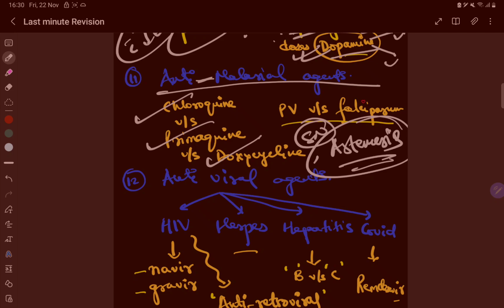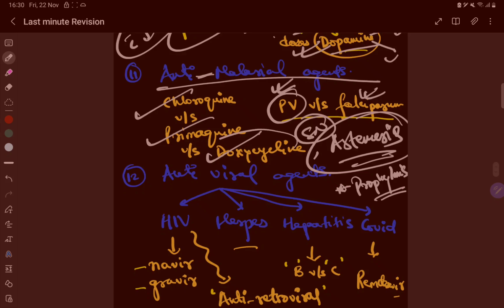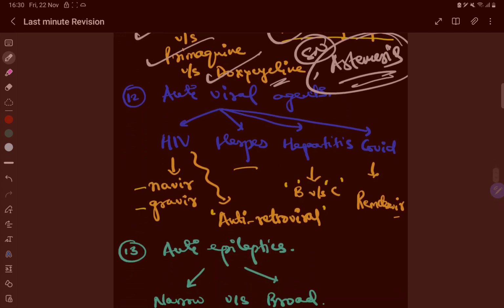And very important question, what are the different drugs which are used in vivax and falciparum, okay, and also what are the drugs which may be used for the prophylaxis of malaria. Suppose a person who is coming from the US to India or Africa, what drug should be taken, right? So the answer is doxycycline, okay. You should know about these things. Also doxycycline is used in chloroquine resistant malaria.